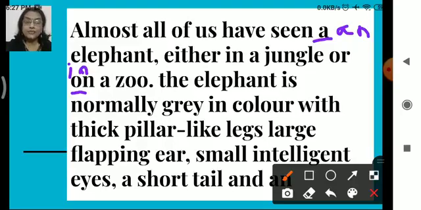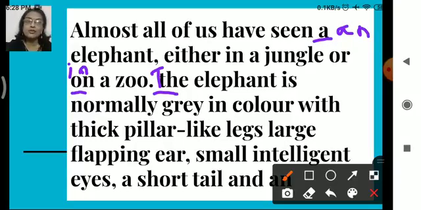Now the next error we can see here. After a full stop, we always use the capital letter, right? So the elephant. Here, the elephant. So T will be what? Capital, right? T should be capital. So one more mistake, right? Capital T should be here. The elephant. Why has the come, children? Why not an elephant here? Yes, because here we are referring to the elephant. In the first sentence also we had this word elephant. Now we are familiar, we are talking about this elephant only, right? So when you are using, remember the articles we have done?